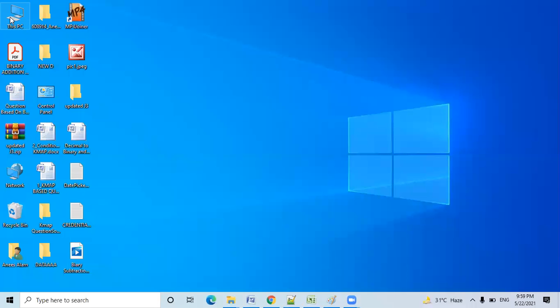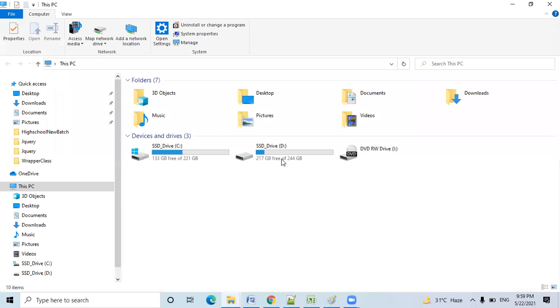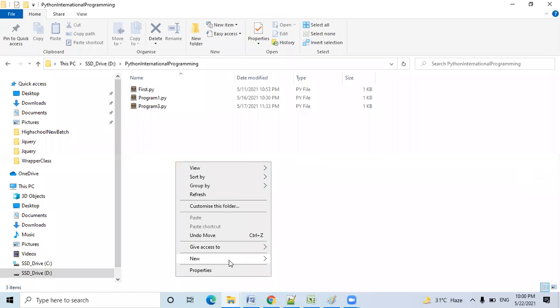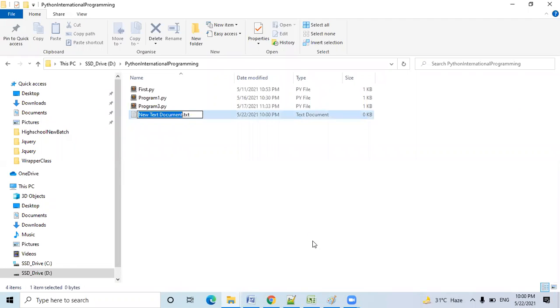So where is the folder? I have created one folder in the D drive, Python International Programming. Here I just want to create a file, condition demo, with the extension py.